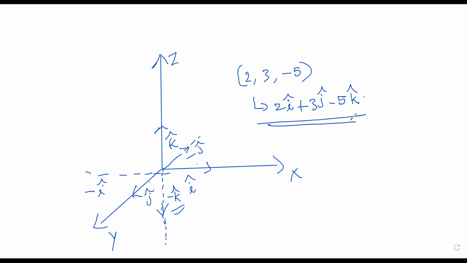That can be done by mutually perpendicular movements: positive x movement, positive y movement, and negative z movement, downwards like this. Then you reach this point 2, 3, -5. The position vector is what you get by connecting this point to the origin. That is the basic idea.